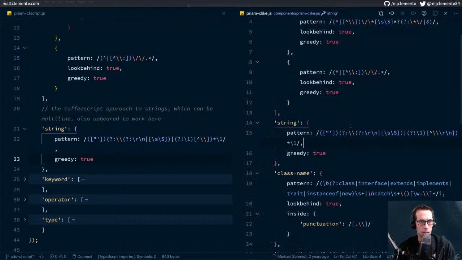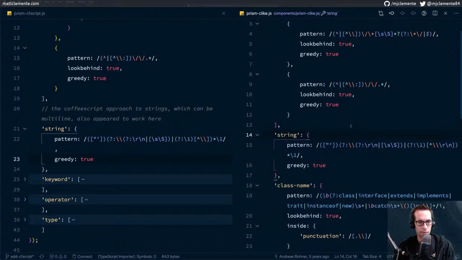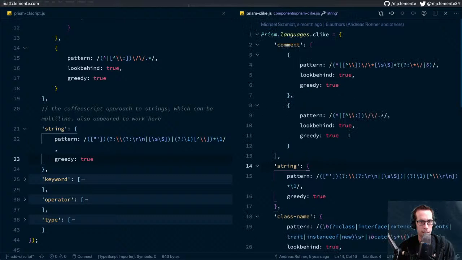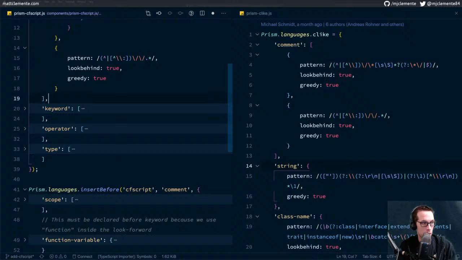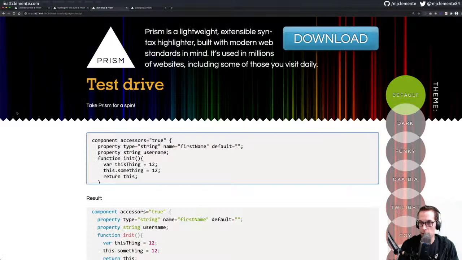So the only one that I have that's similar is C-like, and it's nearly copied exactly, which means that this might not be necessary. So I'm going to try to take it out, because less is more. I'll save that, and I'm going to go back to our test drive and give this a refresh.